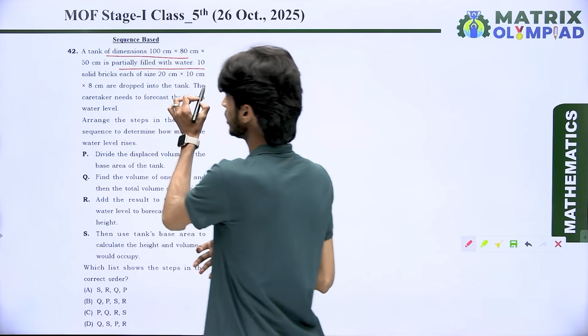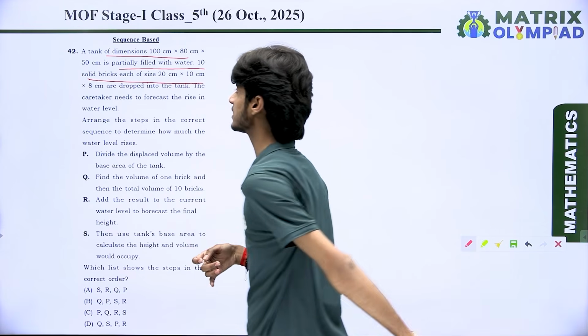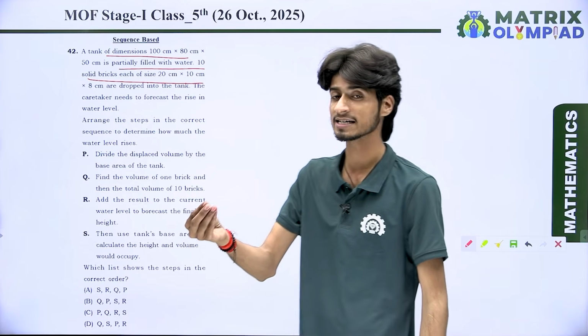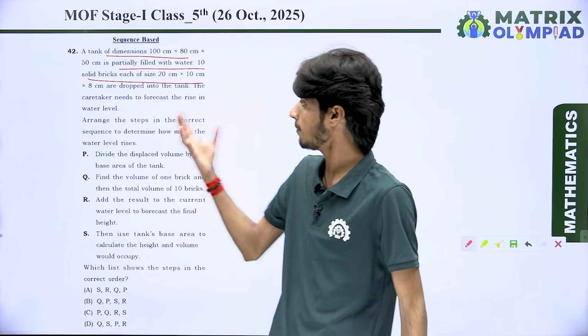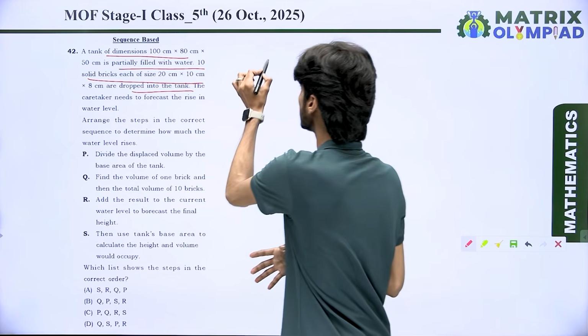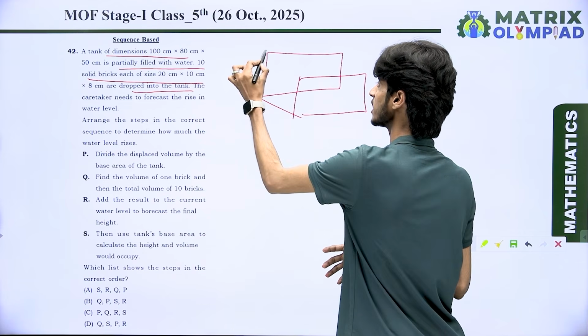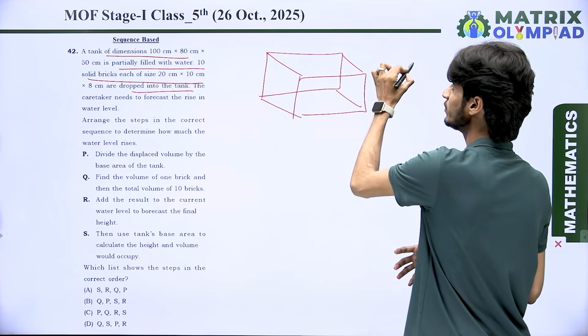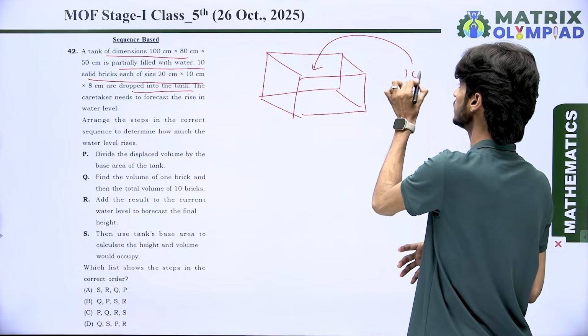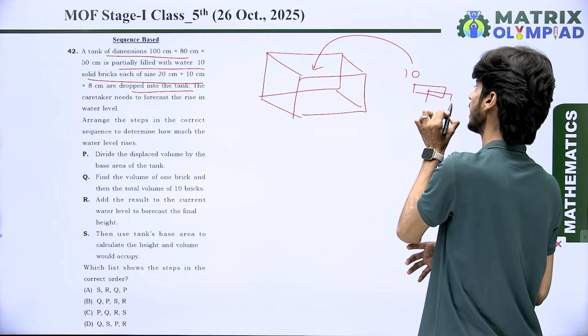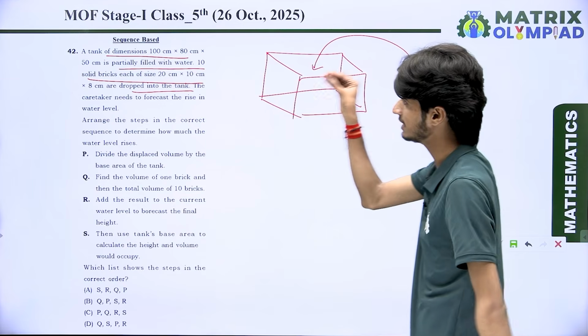10 solid bricks, each of the size 20 centimeter by 10 centimeter by 8 centimeter, are dropped into the tank. That means we have a tank which has a cuboidal shape, and we want to put 10 solid bricks in the tank.